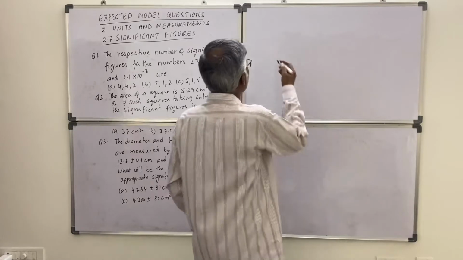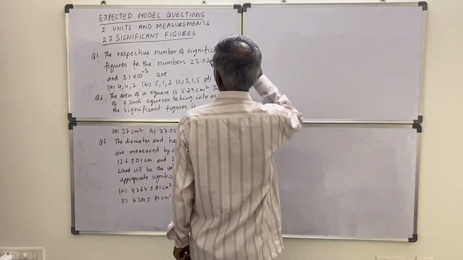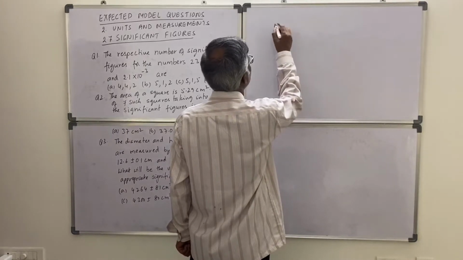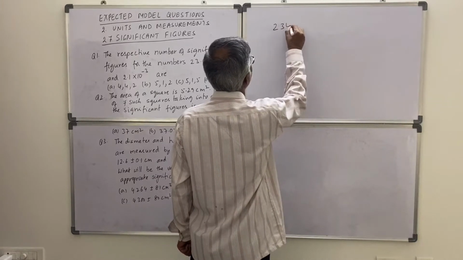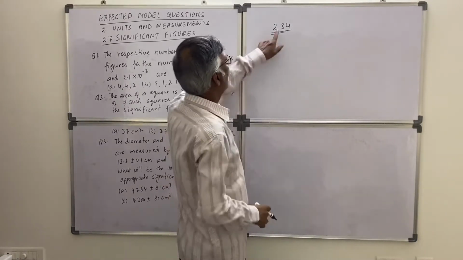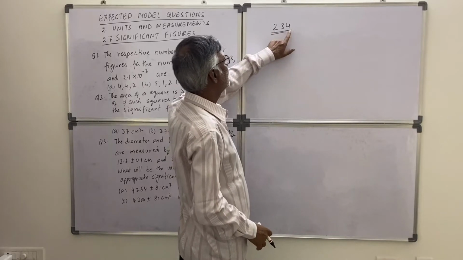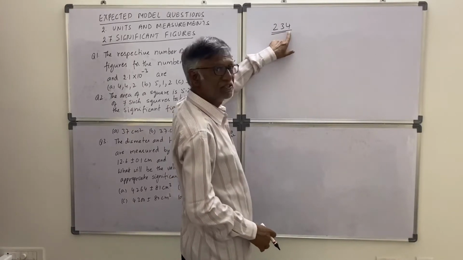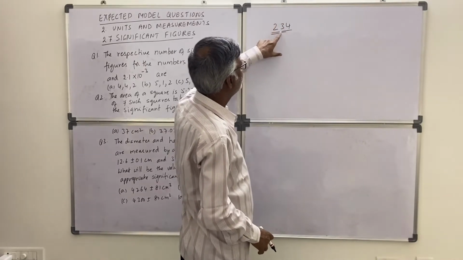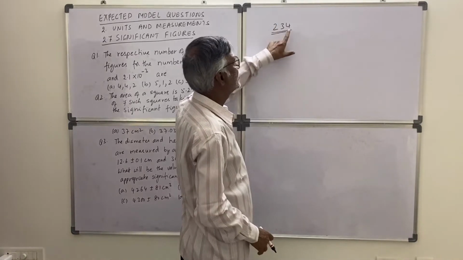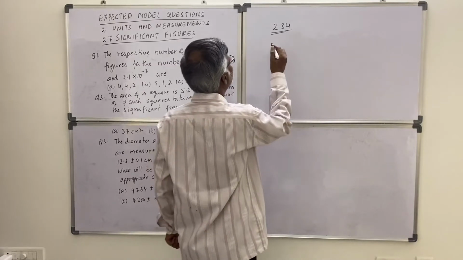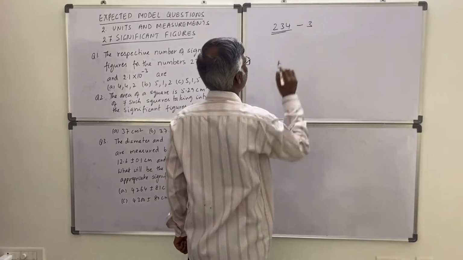ठीक है, अभी कॉन्सेप्ट्स डिस्कस करेंगे। पहले सिग्निफिकेंट फिगर्स बोले तो क्या है। तो इन एनी नंबर, सपोज 234 is there, so in this first two digits are certain and the third digit is the uncertainty. Okay, so significant figures will be all the digits which are certain plus one uncertain digit. That is the significant figures. So in this, how many significant figures are there? 3 significant figures are there.